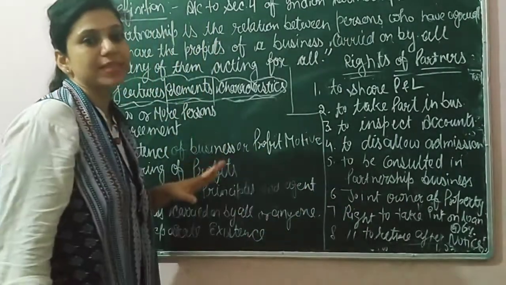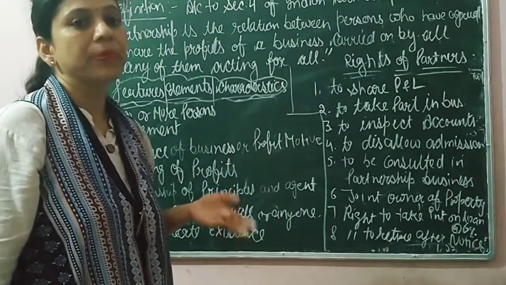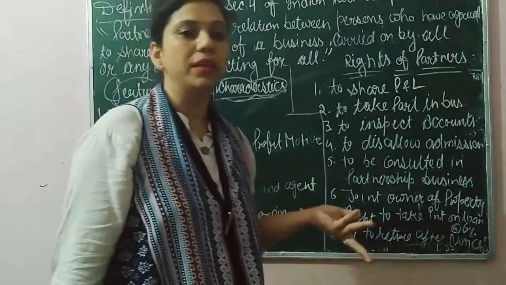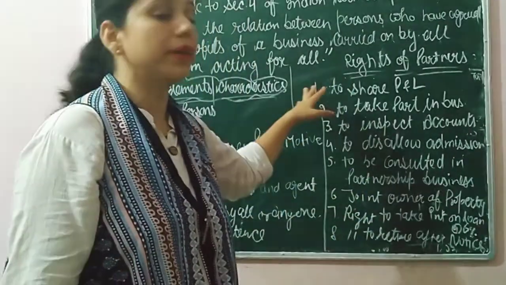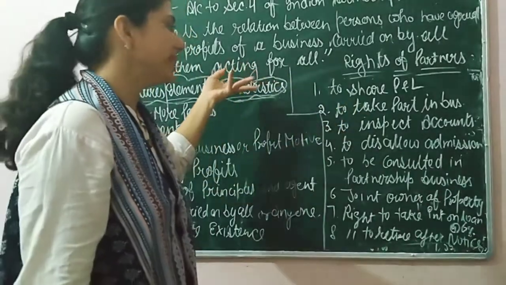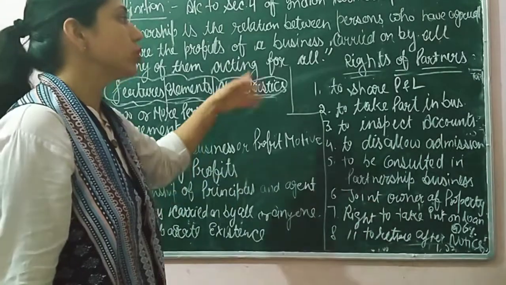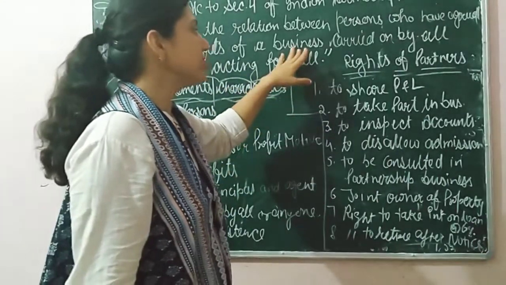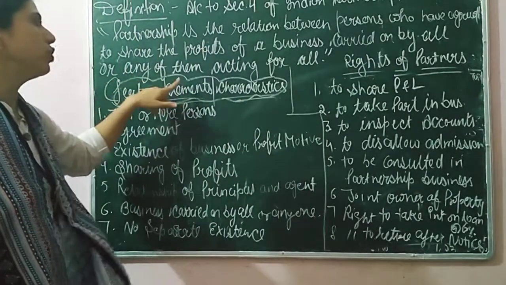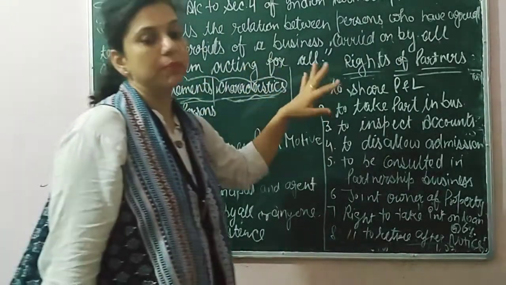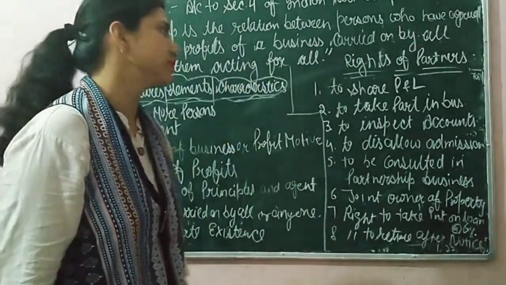It's not necessary that partnership business is managed by all of the partners. Sometimes one partner gives only money, and he says I will not be included in management. So in that case, it is not necessary that each and every partner should carry on the business. So partnership business can be carried on by all, or any one of them acting for all. Means only a single person can act for the other partners.